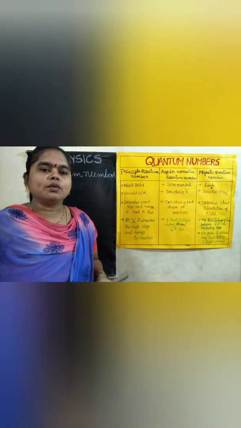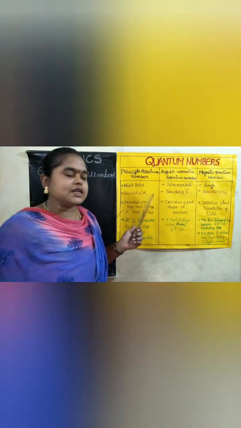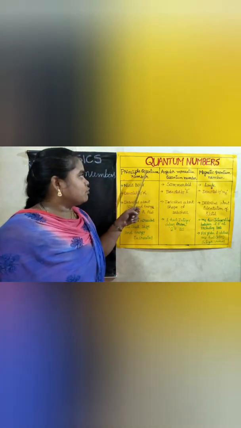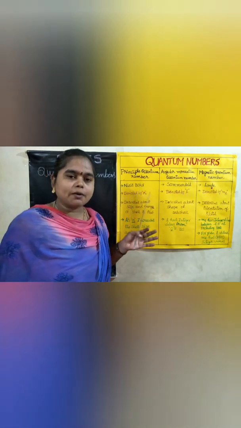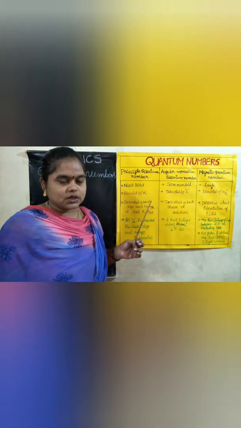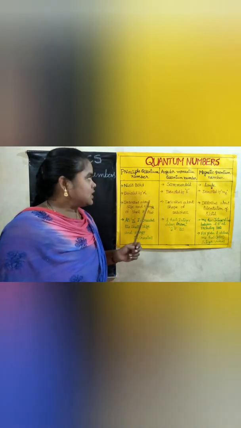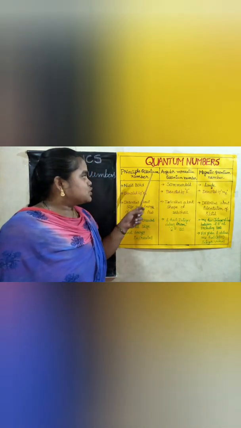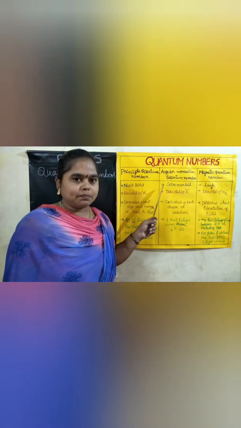The next important topic is quantum numbers. This is very important and repeated many times in your exam, as 4 marks, 2 marks, 1 mark, and even half mark questions. Let me discuss these quantum numbers. They describe the position and orientation of an electron in an atom.